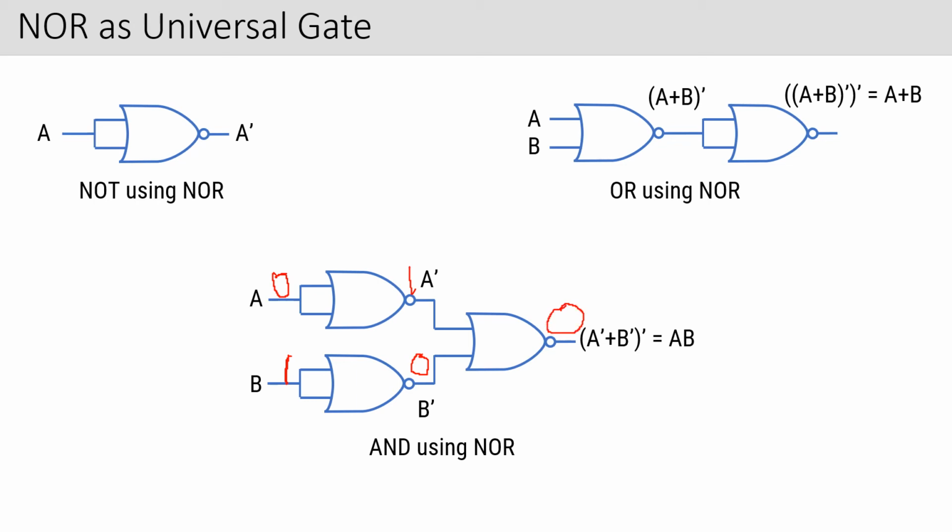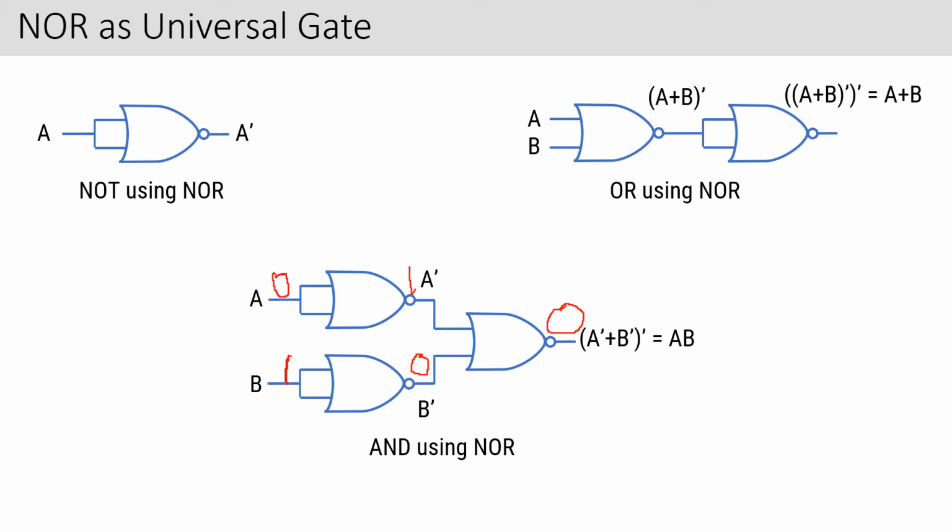So what is the combination which I have used? 0 1. Answer is 0. That is the combination for an AND gate. It's not for a NOR gate, it's not for an OR gate. Had it been an OR gate, here you should have got 1, because for an OR gate, 0 1 gives me 1. But for an AND gate, 0 1 gives me 0. So you can try it with different combinations also. I have used 0 1, and the same thing will be for 1 0.